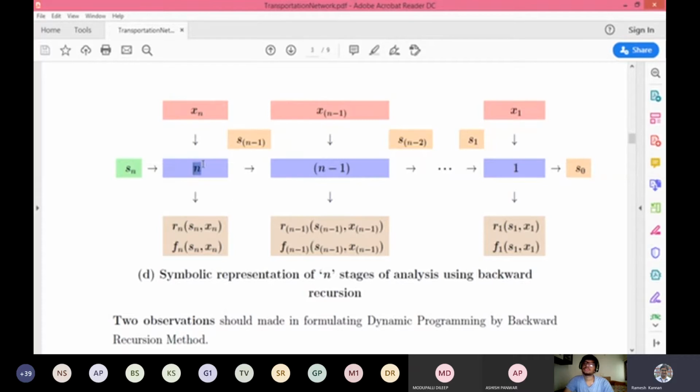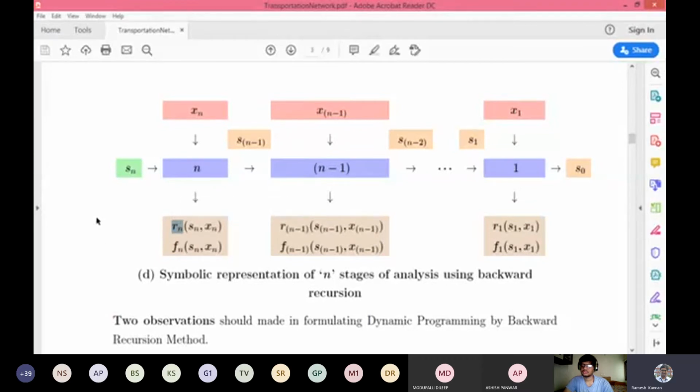Then there is the nth decision variable, then the stage n minus 1, then it goes on, and we get S0, which is the initial stage.